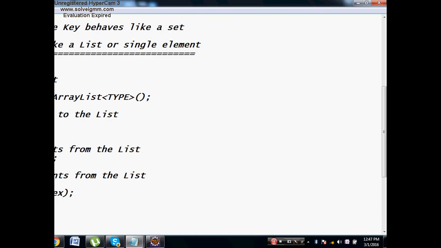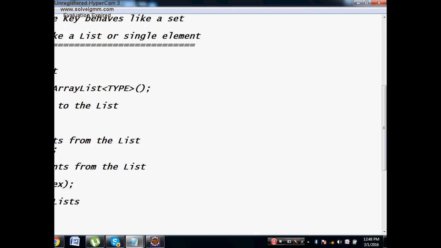Next, how to combine two lists? If you have list 1 and list 2, how to combine the two lists? You will say L1 dot addAll L2. In L1, all elements of L2 will also get stored.